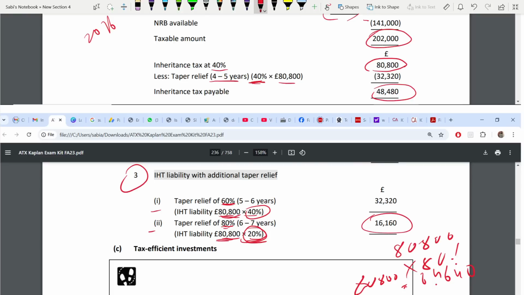Same, 40% of your IHT is this. Rather, if you deduct 60% of taper relief from 8800 minus 48,480, you will still get 32,320. It's the same way. So do not get confused with why this is 60% and here is shown 40, and why it is 80 and 20. This is IHT, this is taper relief. Okay. So that's it.